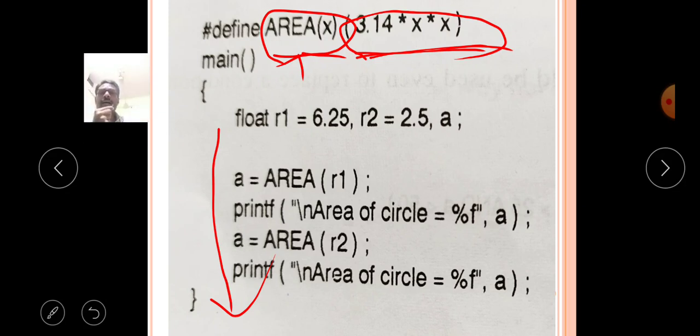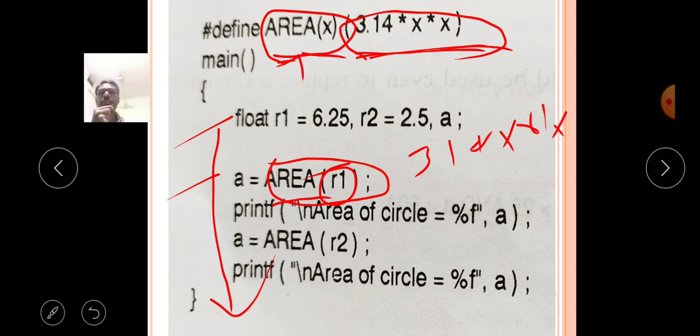Now the hash define preprocessor directive will execute through this program. Before processing, simply come to the first line, no change, then come to the second line. Then the area macro name is matched with the macro name area, and in the place of x, the r1 value is there. Now what will happen? In this place it will simply replace it as 3.14 into r1 into r1. Why?